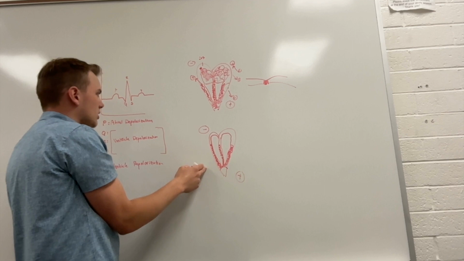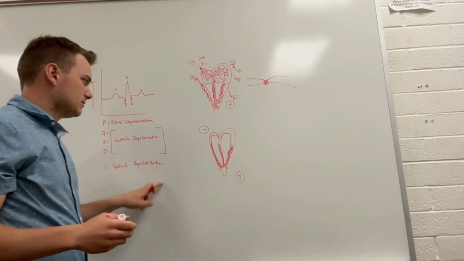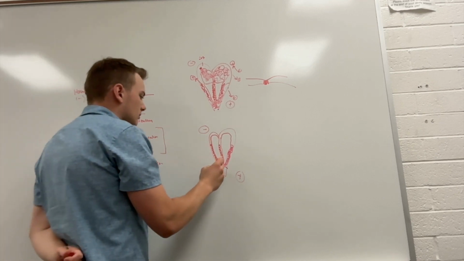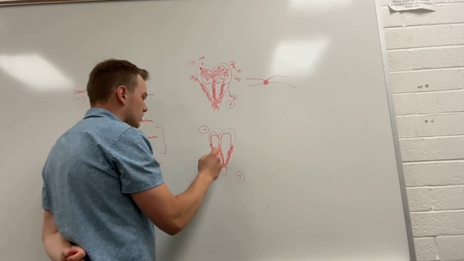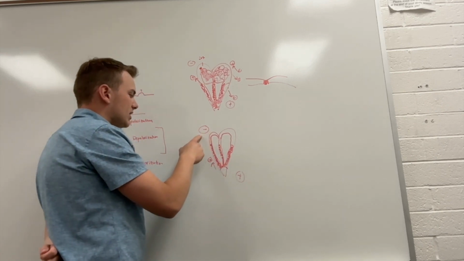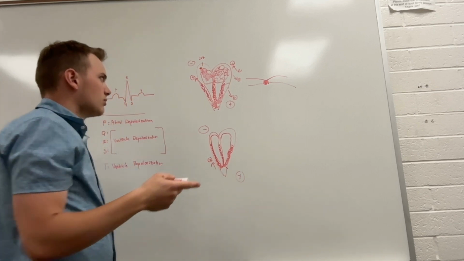On this heart down here, when we repolarize, which is what the T wave is, ventricular repolarization, we are now moving a positive towards a negative, but in repolarization. So our rules flip a little bit.